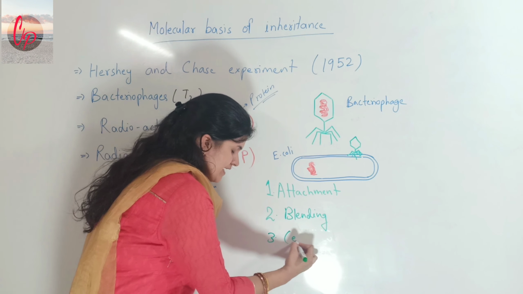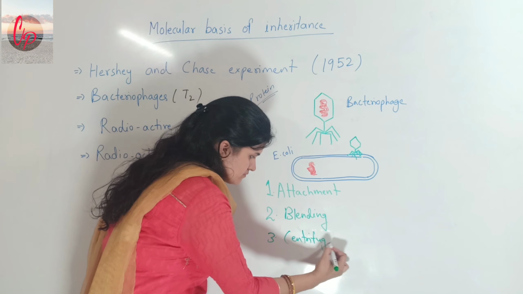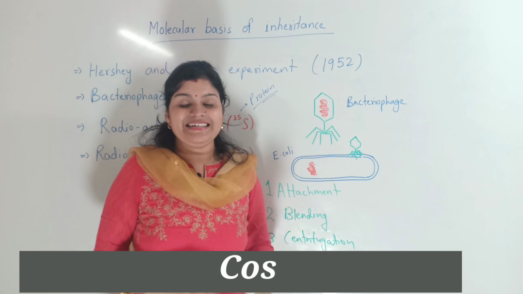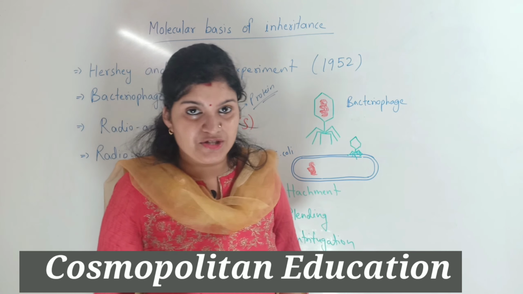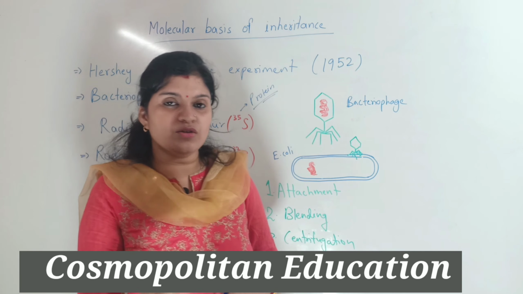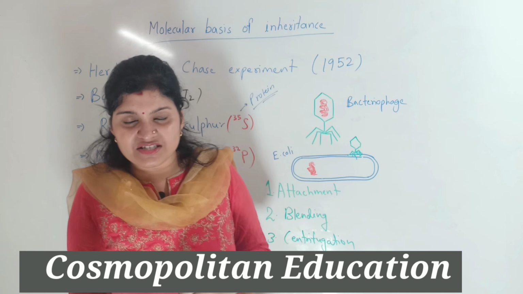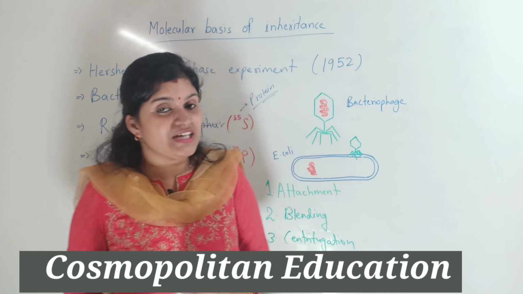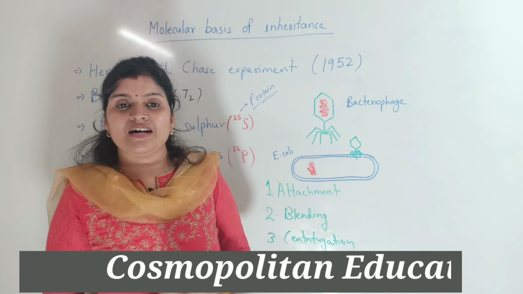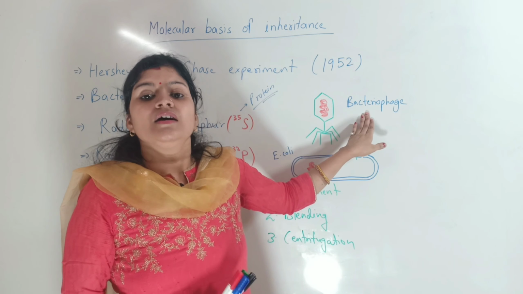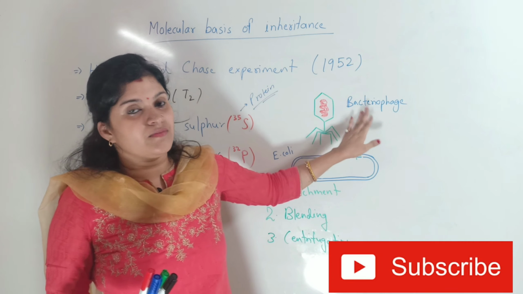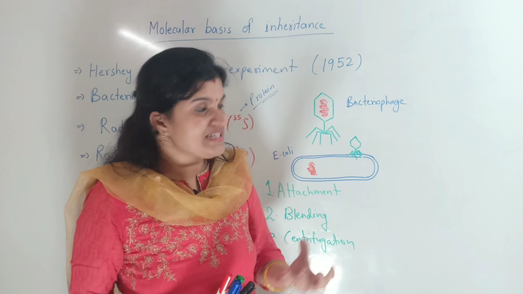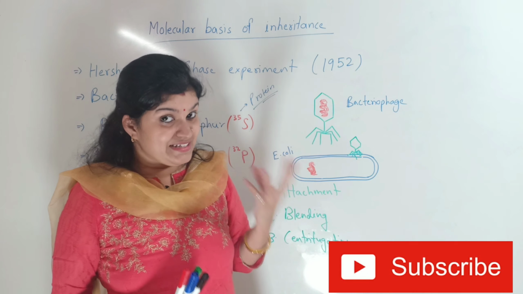And the third step is centrifugation. What simply happens in this step, in centrifugation, is that the materials are allowed to settle down, because as blending is done, they have been spun at a very fast rate. So now the scientist is supposed to observe the result of the experiment, because this bacteriophage was having radioactive DNA and radioactive sulfur also. But sulfur was only present in the proteins and phosphorus was present in the DNA.